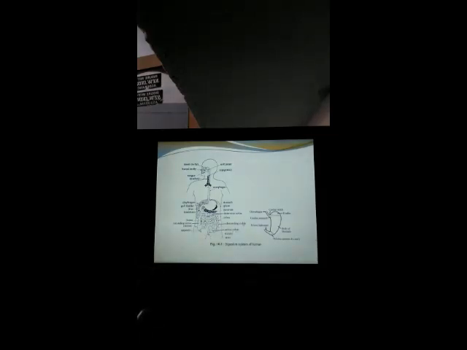See here the pancreas, it is a leaf-like gland. And you can also see one more gland, the liver. Here you see the liver, and some of the intestinal glands are also present here. So all are associated with the human digestive system.